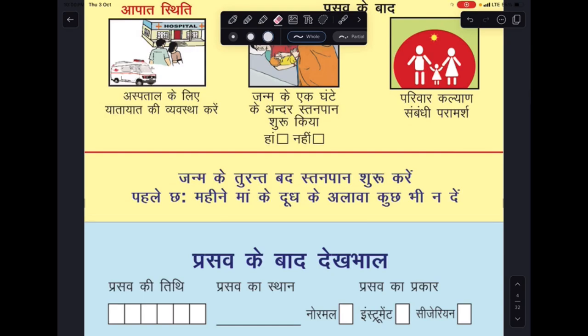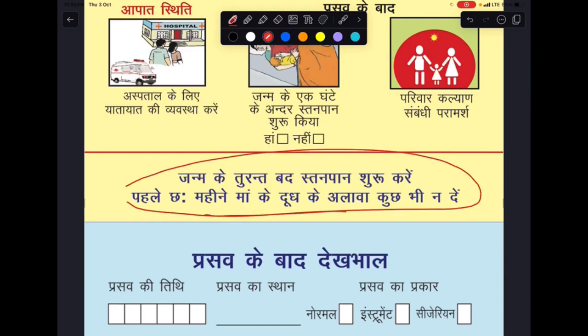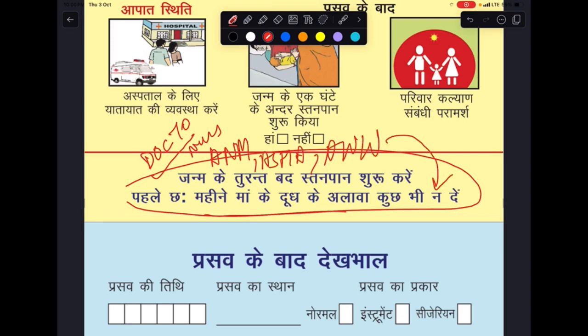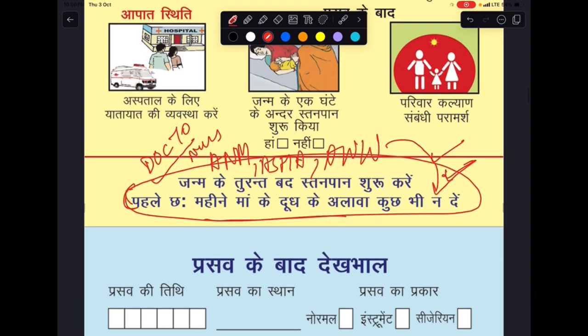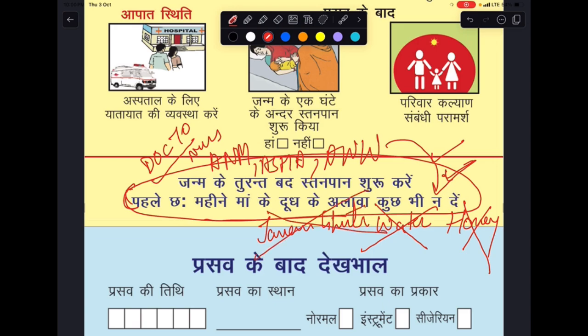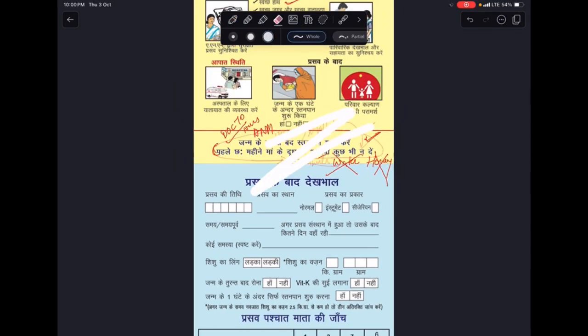Now, next, ensure early and exclusive breastfeeding for 0 to 6 months. This is something a doctor will tell you, a nurse will tell you, but it is also the duty of an ANM, ASHA, or Anganwadi worker to motivate every female to do this and ensure that every relative of hers follows it. You cannot give the child water, you cannot give the child honey, you cannot give the child Janam Ghutti. No such thing till 6 months.